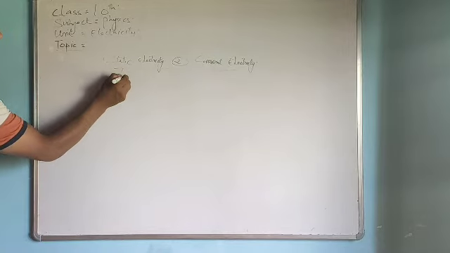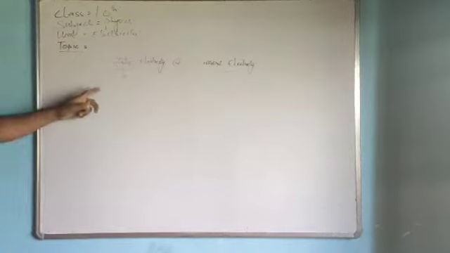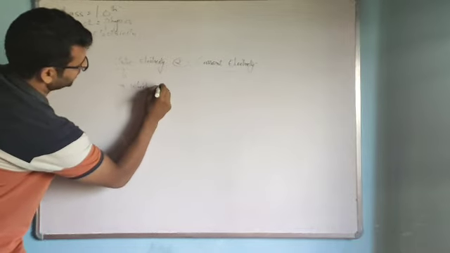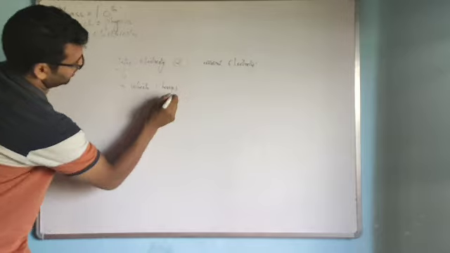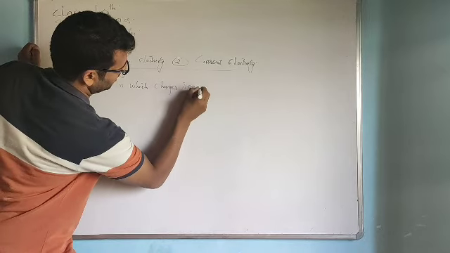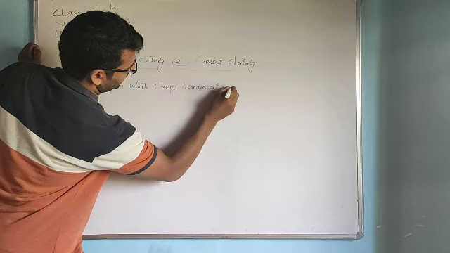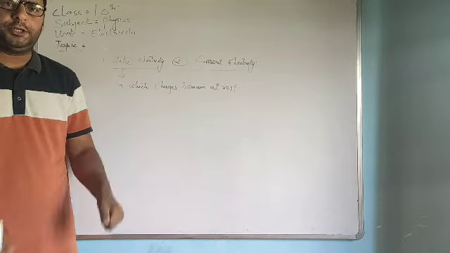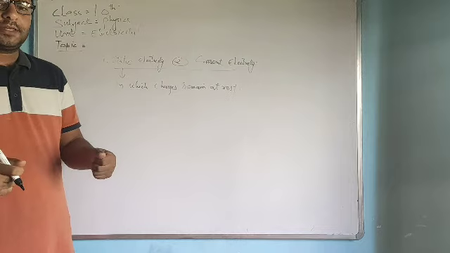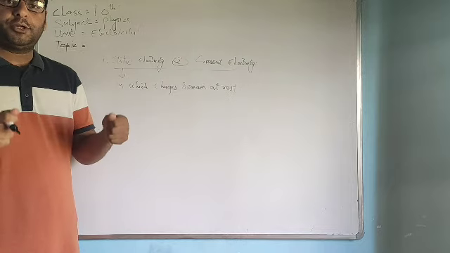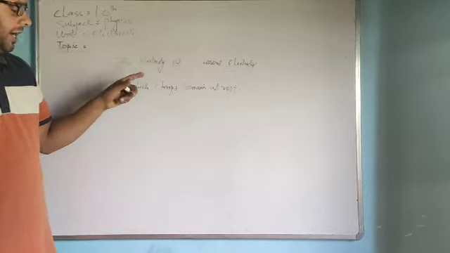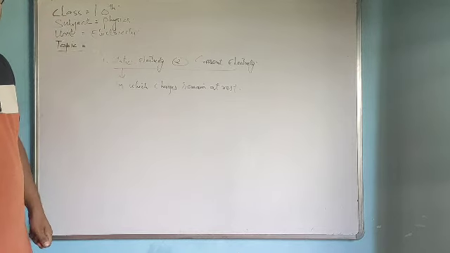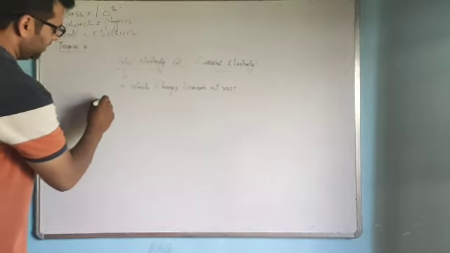What is static electricity? This is that type of electricity in which charges remain at rest. Or we can say that charges are stationary, they do not move. So when the charges remain at rest, stationary, they do not move, that electricity is called static electricity. Now, what are the various examples of static electricity?